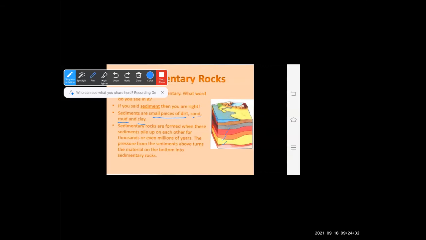The pressure from the sediments above turns the material on the bottom into sedimentary rocks. It needs pressure from above and below, which turns the material into layers of rocks, and these rocks are called sedimentary rocks.